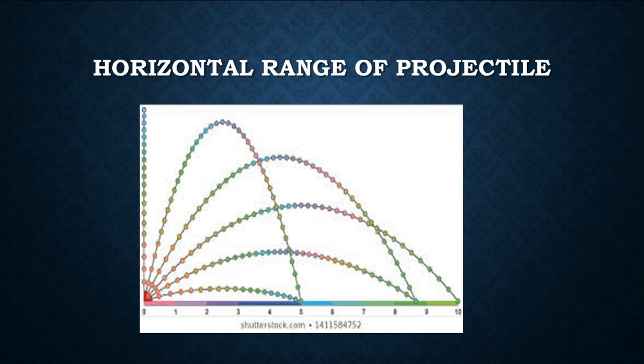In the following diagram, a body is projected at different angles, having different ranges. If you change the angle, as I told you before, the range depends upon angle theta. By changing the angle, the range of the projectile will change. So as in the diagram, the range of the projectile is shown for different angles.